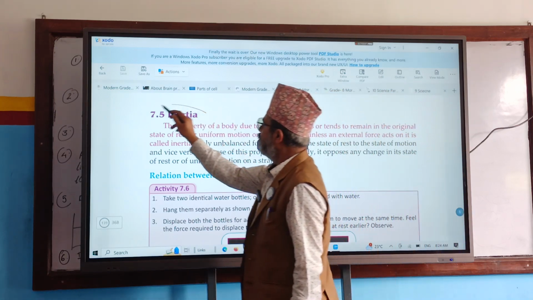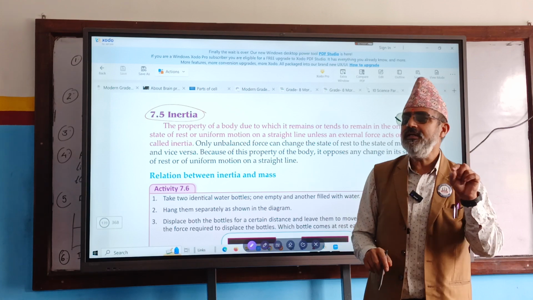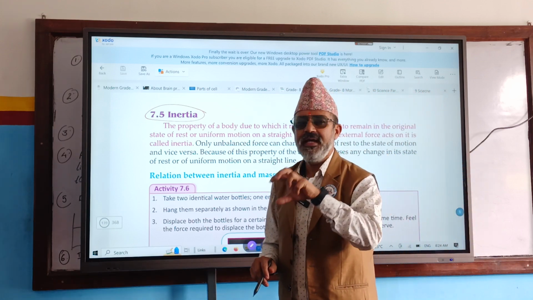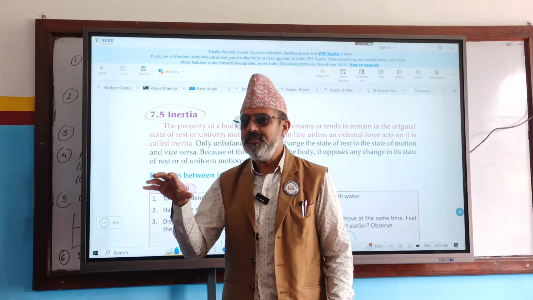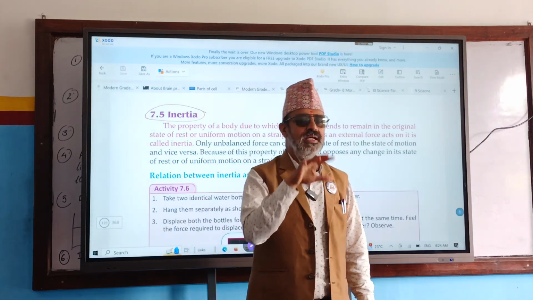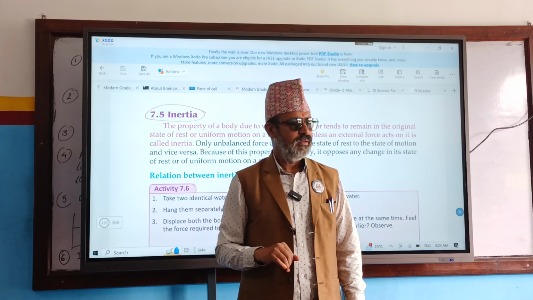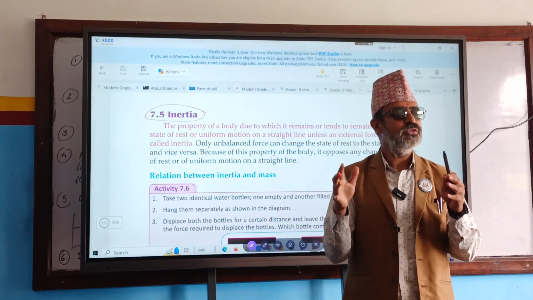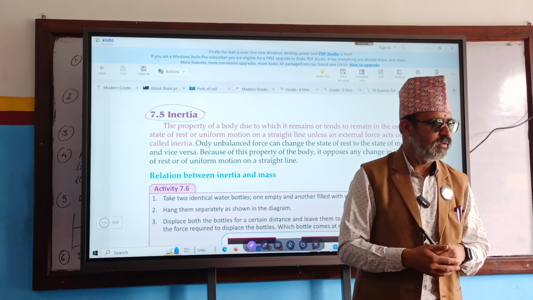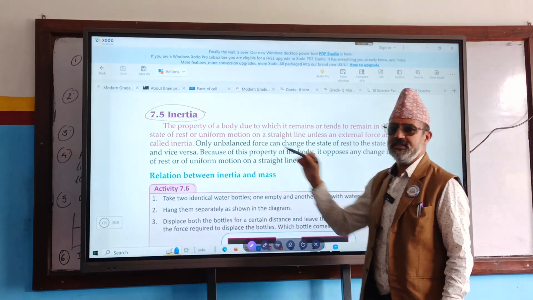Inertia. Actually, inertia is a property present in the body at rest or in motion. Property present in a body at rest means it remains at rest forever. Or property present in a body which is in motion means it remains in motion forever. That is called inertia. So what is the definition of inertia?